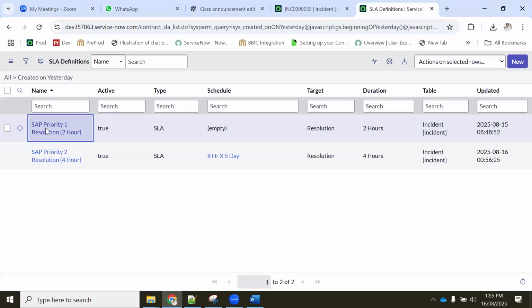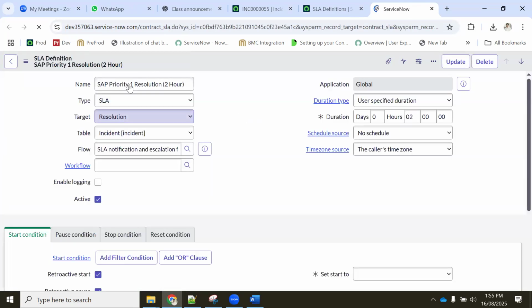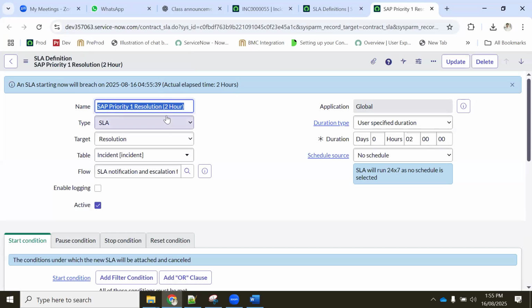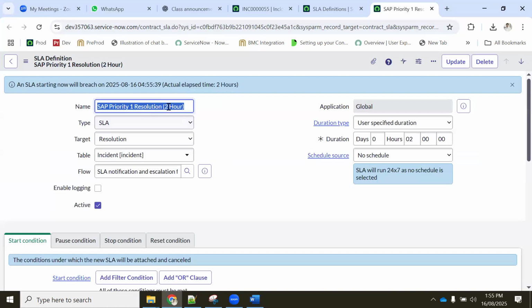What we have done is, so this is my resolution, suppose, okay? Resolution here, what is the resolution? 16 hours, correct? Let's update 16 hours, my resolution. First, we are configuring resolution SLA. Okay. Priority 1, resolution SLA, 16 hours.